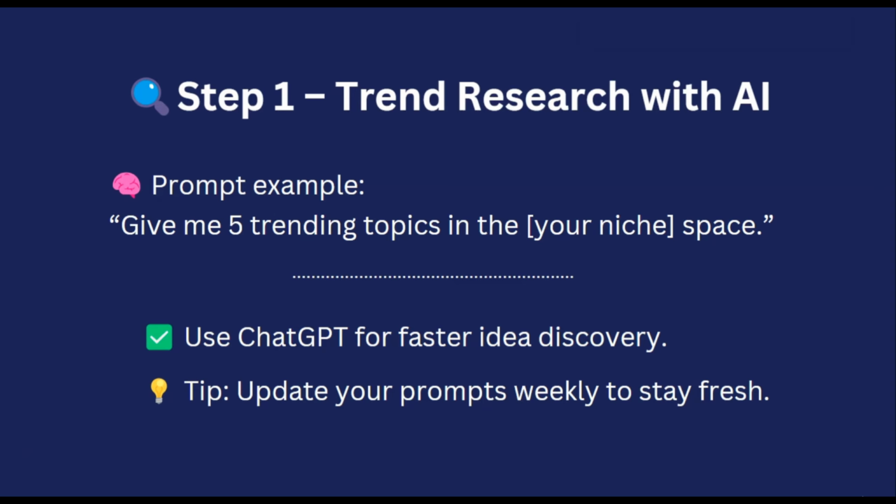Step 2 is generating hooks. I'm going to show you guys how to use AI to help you generate hooks. These are engaging hooks for videos that you're going to post on your social media accounts. What you need to keep in mind is that the first 3 seconds of your video matter the most. So when generating your hooks, you want to make sure that you create engaging hooks so that you can capture people's attention in the first 3 seconds of the video.